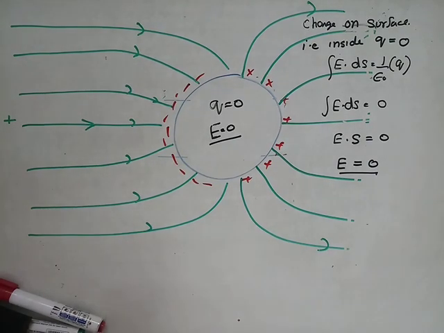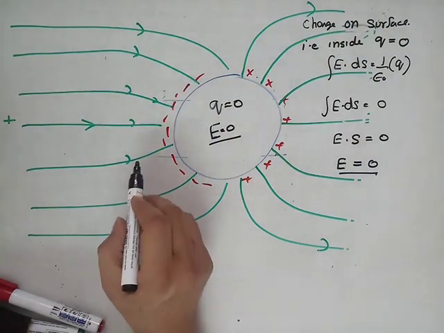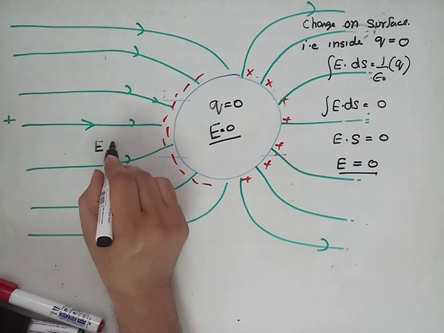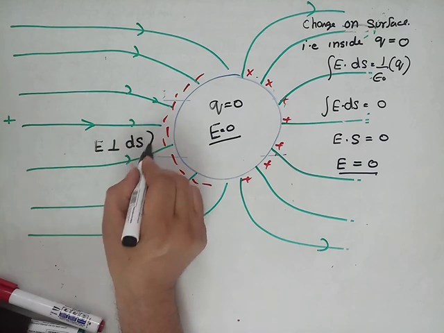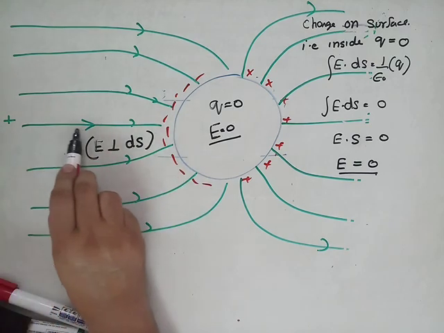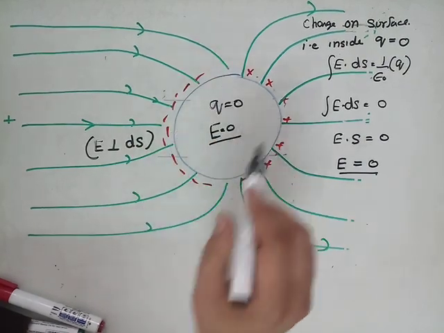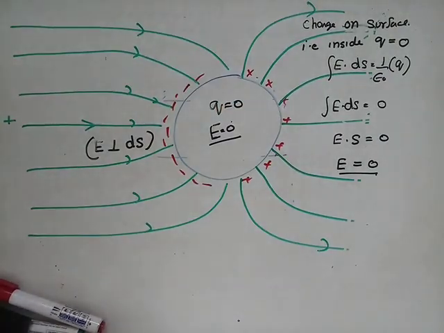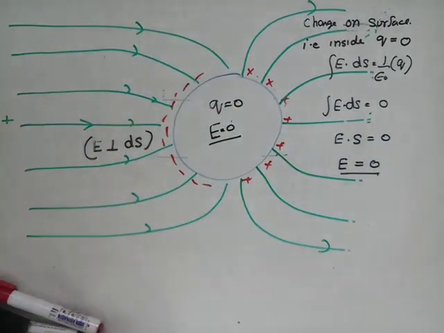And one more point which you can find from this pattern is that electric field is normal to the surface. You will find that electric field lines are normal to the surface. If we extend all these field lines, they meet at the center. That means the normal of the spherical body is at the center.